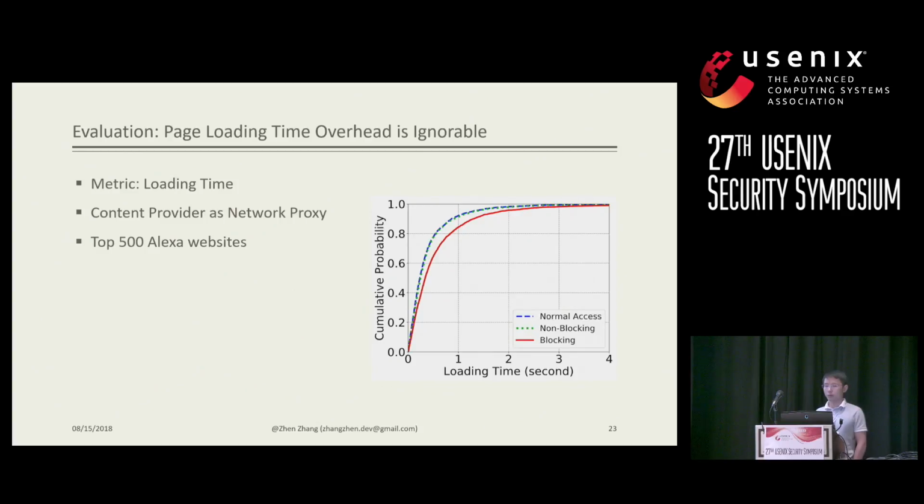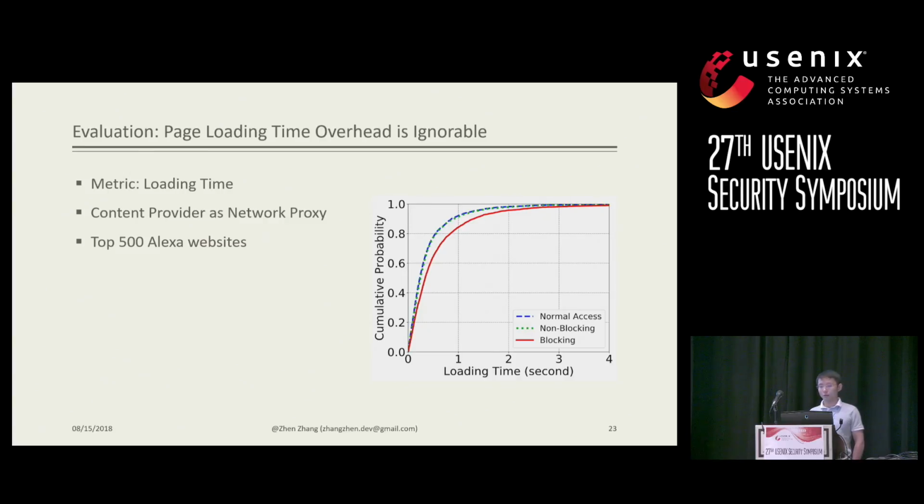To show our experimental results, we first start from the user's perspective. We use loading time to indicate the usability of a network, and we use a content provider as a network proxy. At the client side, we visit the top 500 Alexa websites to get the average page loading time.